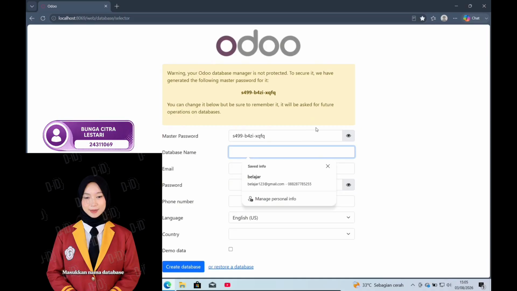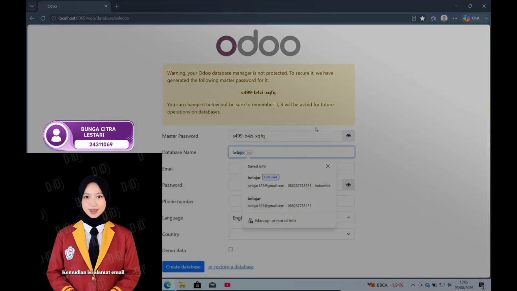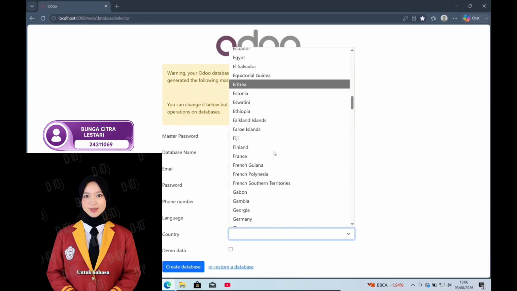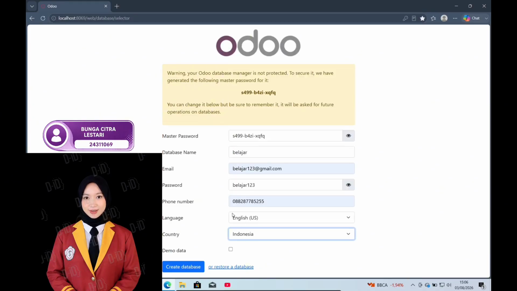Enter a database name, for example Belajar, then fill in your email address, create a password, and provide a phone number if needed. For the language, select English, and for the country, choose Indonesia. Finally, make sure to check the Load Demo Data option so that sample data is included in the database, making it easier to explore Odoo's features. Once everything is completed, click Create Database to continue.